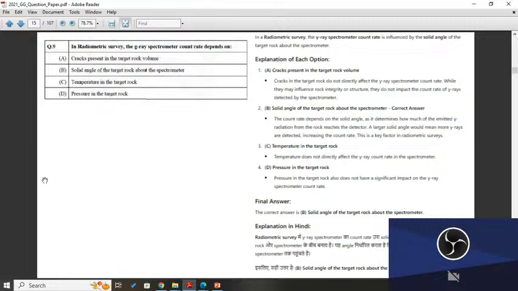Temperature in the target rock. Temperature does not directly affect the gamma ray count rate in the spectrometer. Pressure in the target rock. Pressure in the target rock also does not have a significant impact on the gamma ray spectrometer count rate.